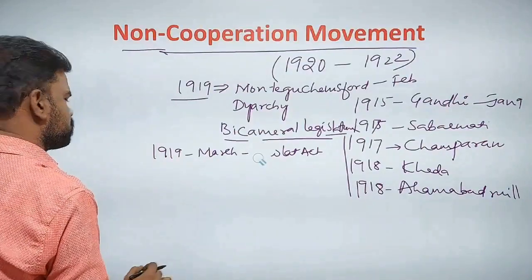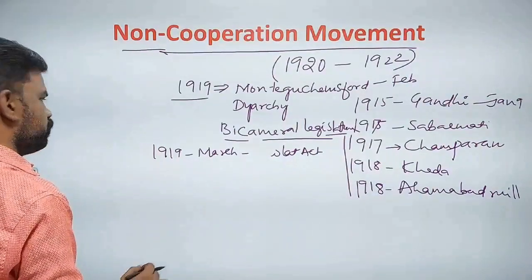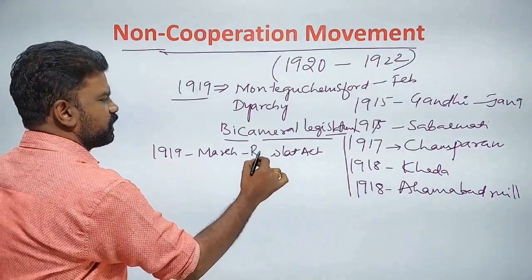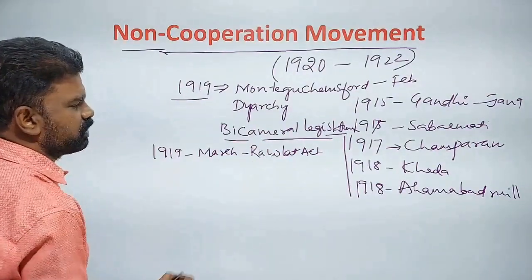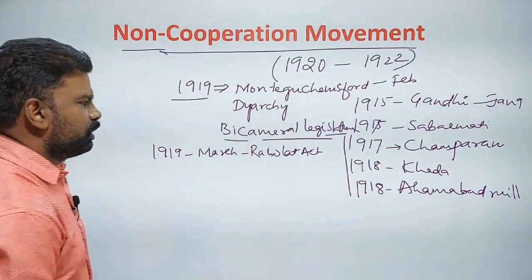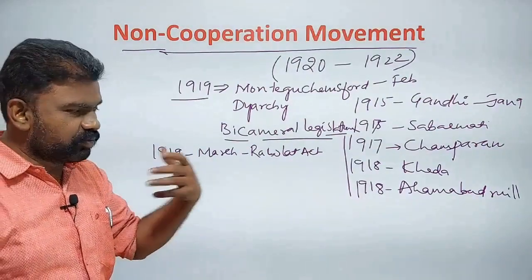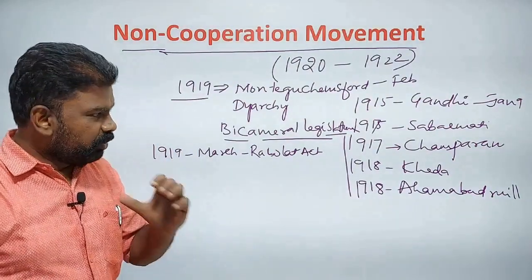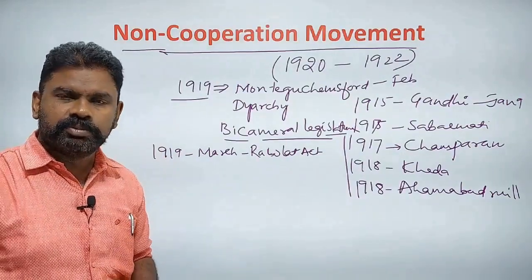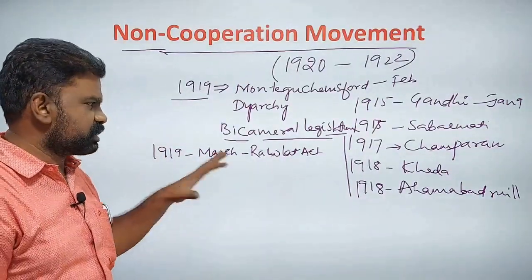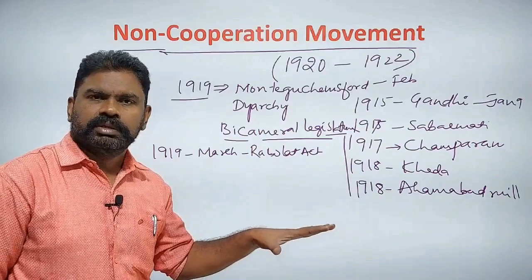According to this Rowlatt Act, there was no need to intimate; suspected people would be sent to jail, no need to tell where he was, with minimum 2 years of imprisonment. Like that, there were so many provisions in the Rowlatt Act.